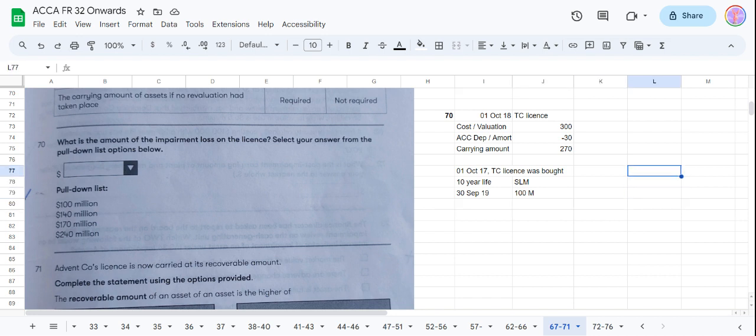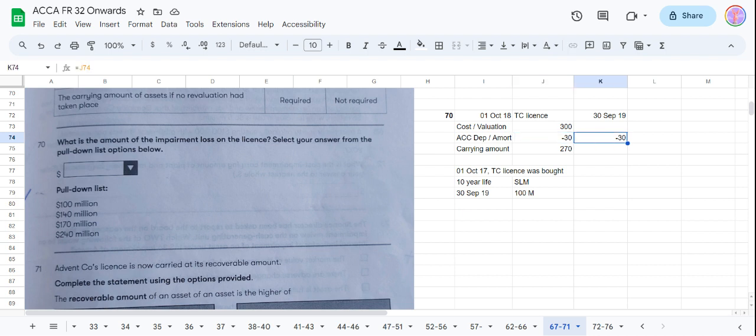So how much is the depreciation on 30th September 19? The cost will be the cost and the carrying amount is 270. So the depreciation will cost, let's leave this cost here. This is going to be the same, because 10 years life, so 10% every year.